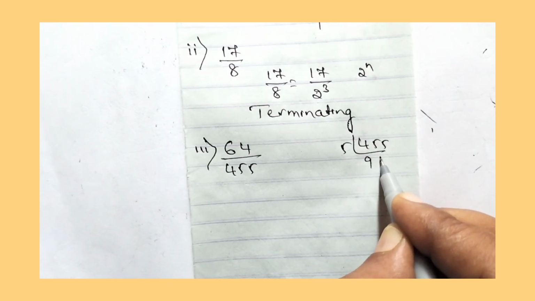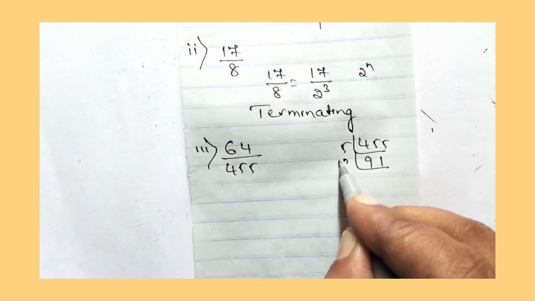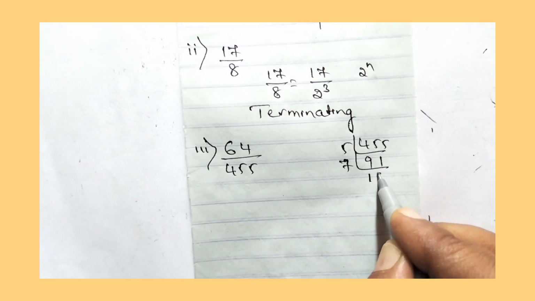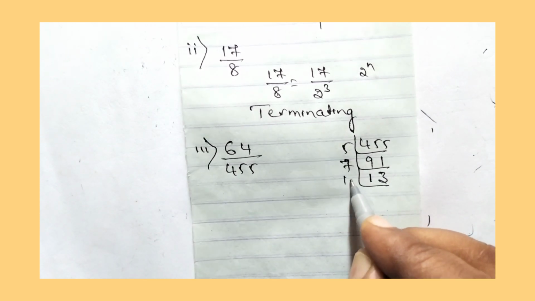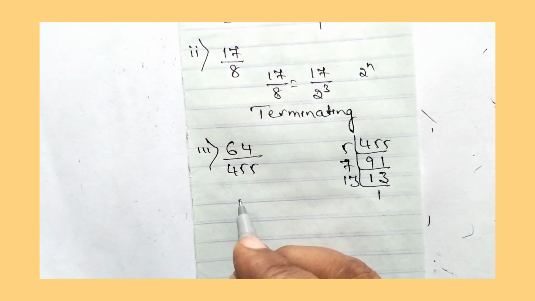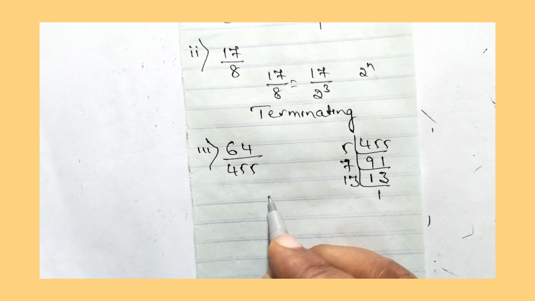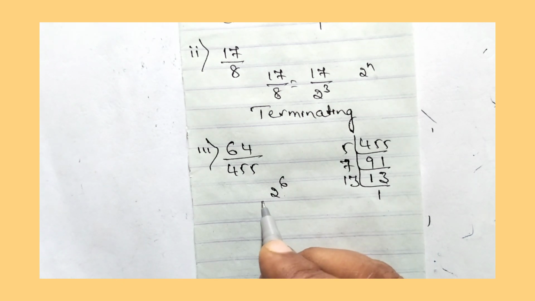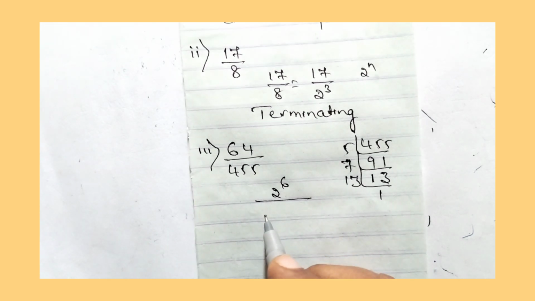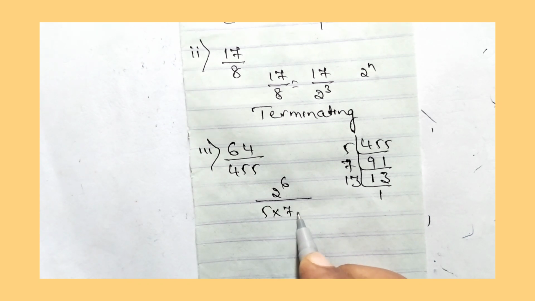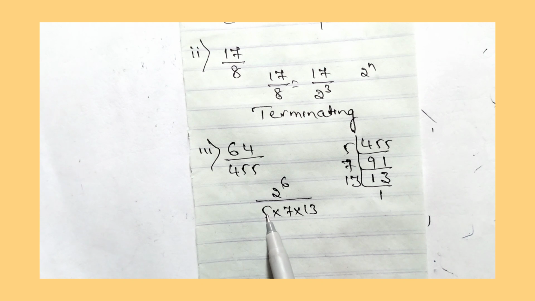5 9s are 45, 5 1s are 5. Then 7 1s are 7, 7 3s are 21. So 13 1s are 13. So 64 can be written as 2 to the power of 6 divided by 5 into 7 into 13. So the denominator has 5, but also 7 and 13.